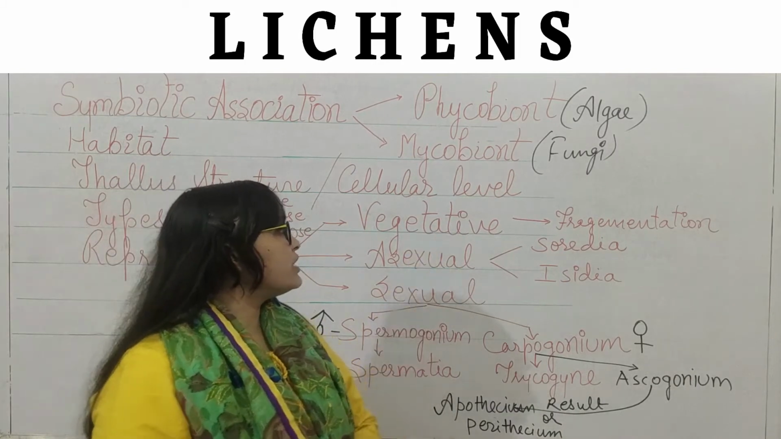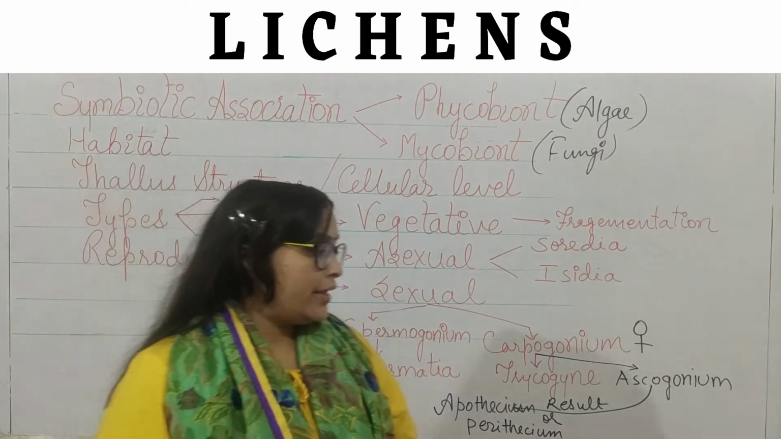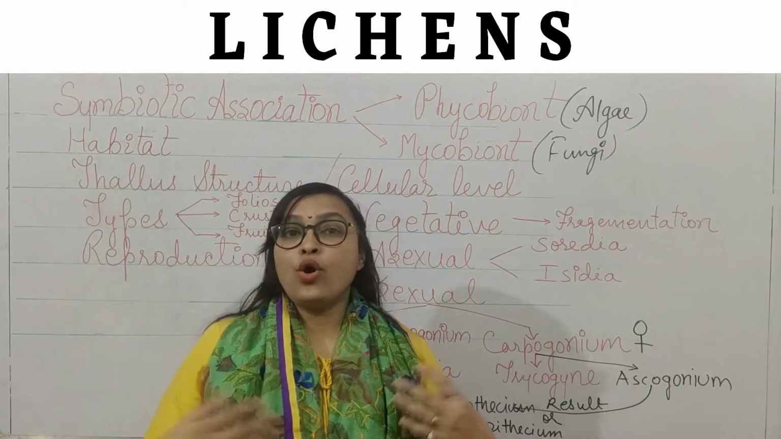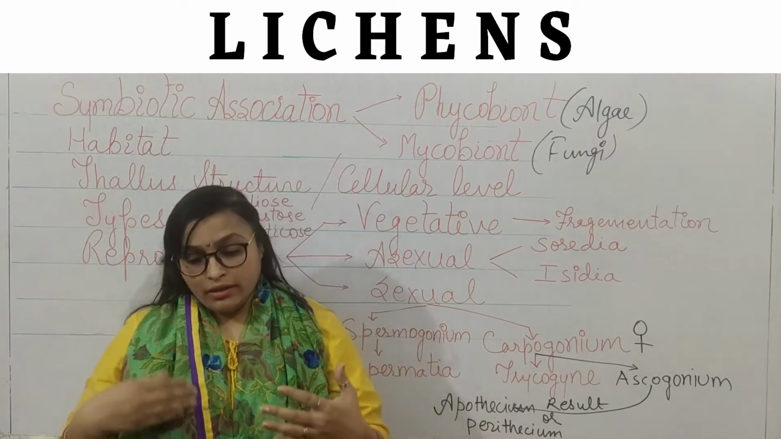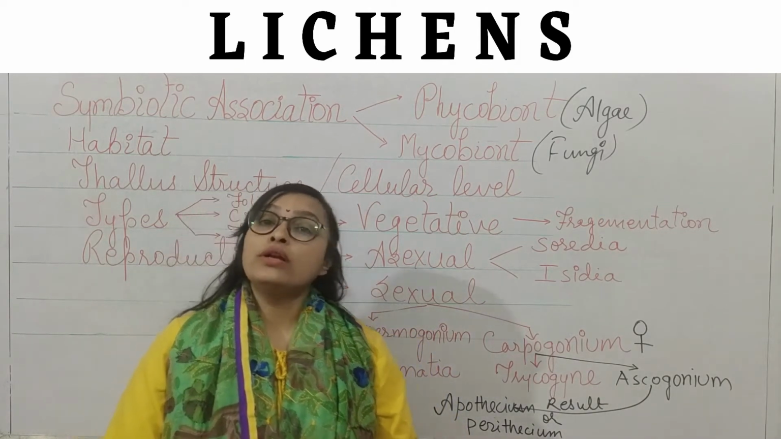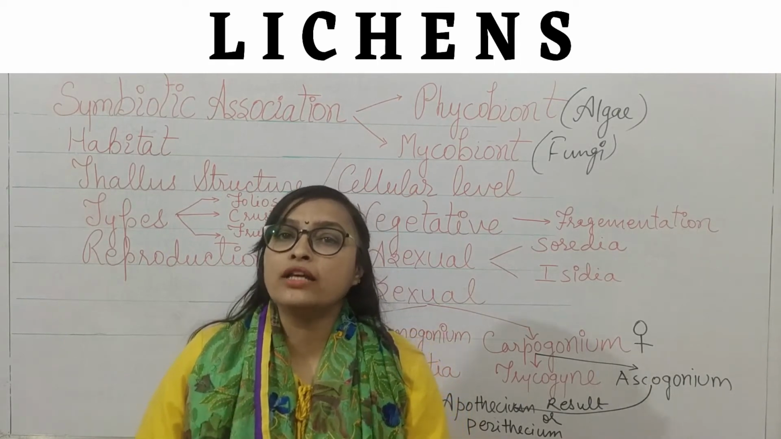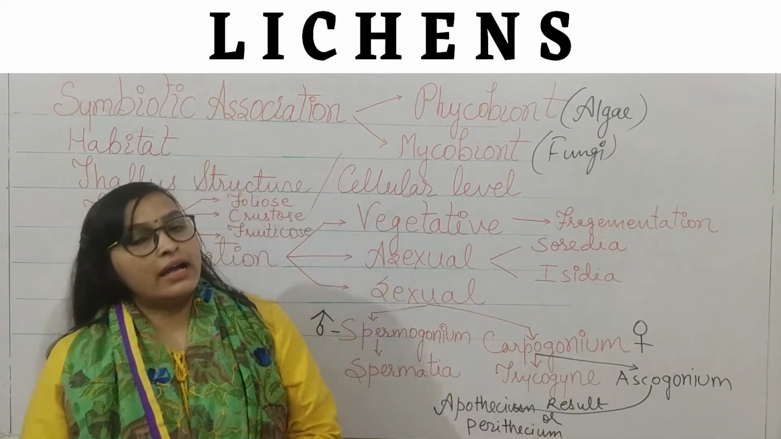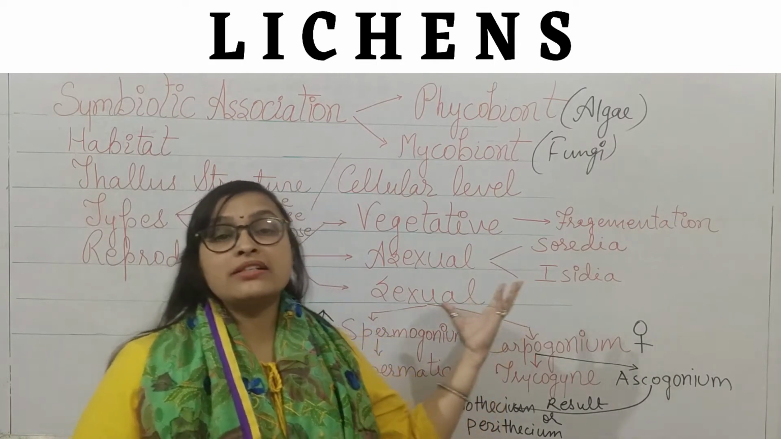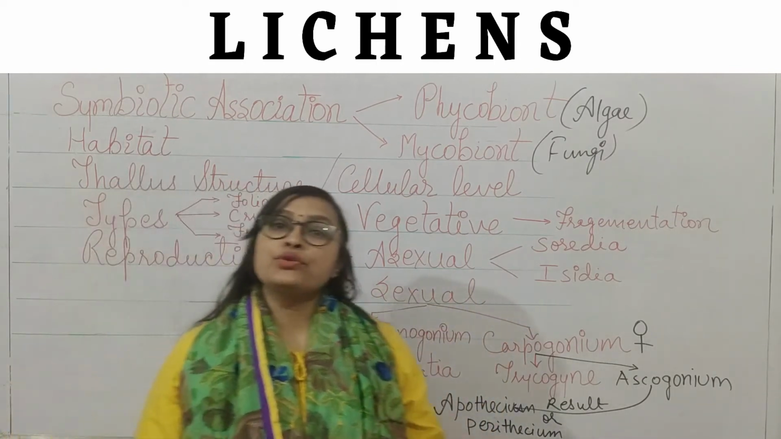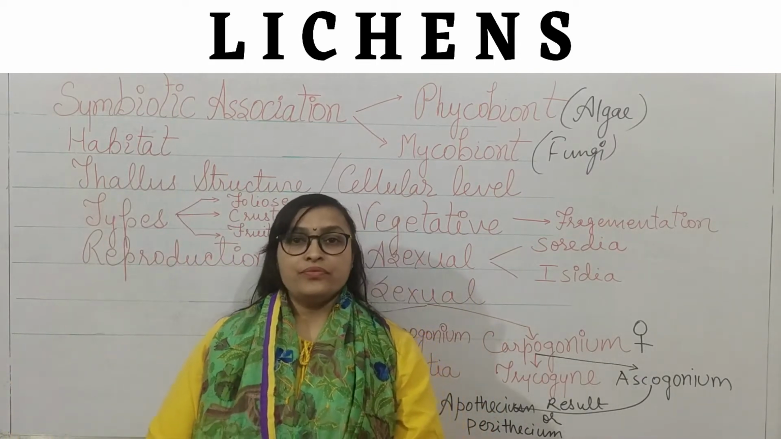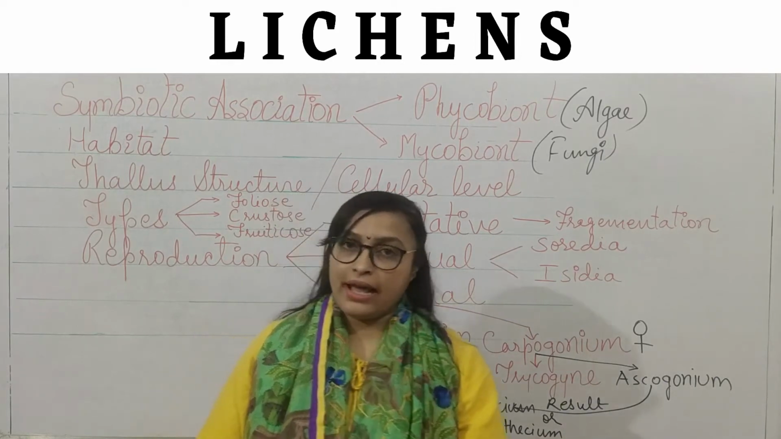They reproduce vegetatively by fragmentation, and also by death and decay of the older thallus and production of a new thallus from that older thallus, and the fragments are going to develop into new organisms. This is fragmentation in lichen.